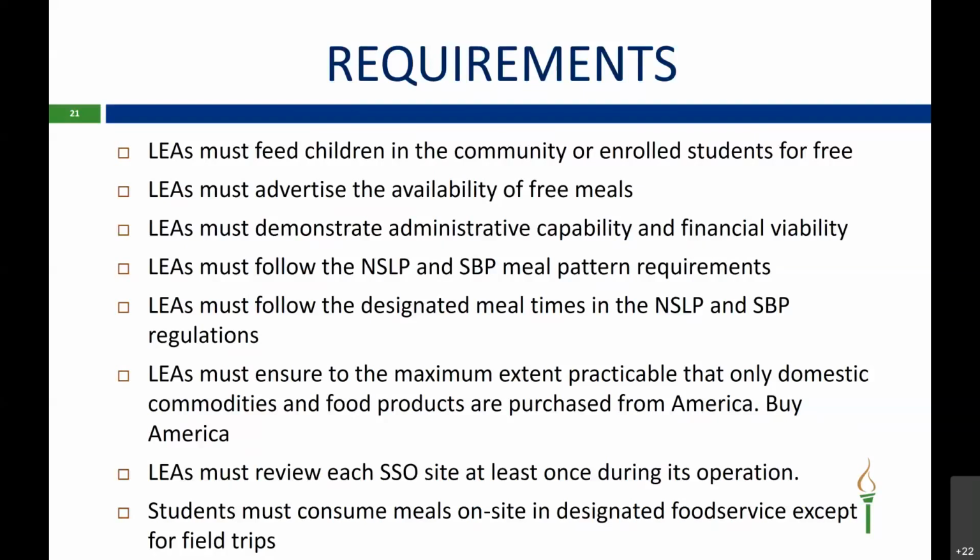They also must follow the Buy American guidelines, meaning trying to purchase most of their foods from America. If you cannot get the foods from America, you just put it on your Buy American list and that will be fine. LEAs must review each SSO site once during operation, and students must consume meals on site in designated food service area, except for when they're on field trips.